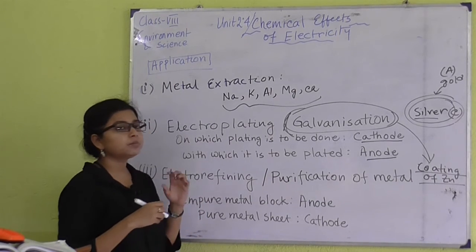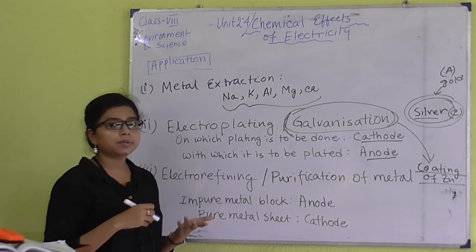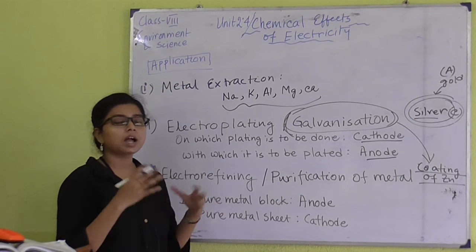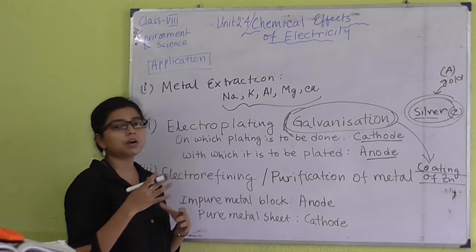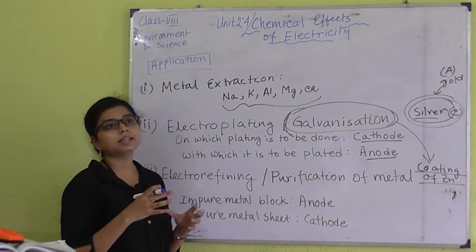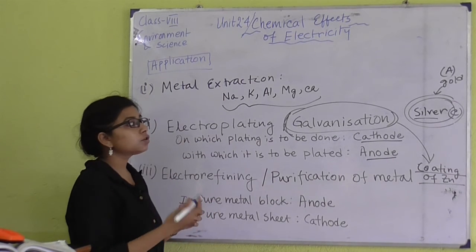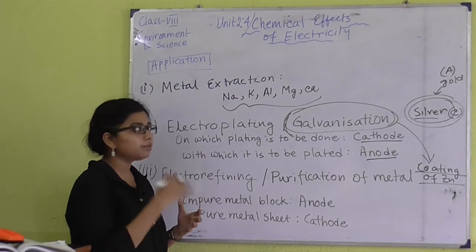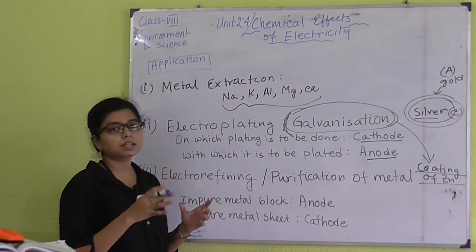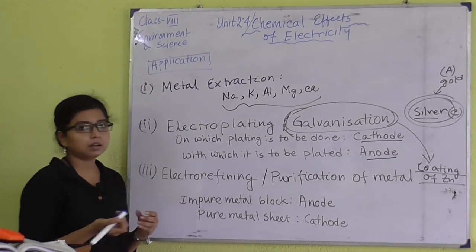We know that in presence of moisture, that means water vapor, and in presence of oxygen and air, if an iron utensil or iron material is kept outside for a prolonged period of time, we can see that rusting has been created over the material. So, to prevent rusting, galvanization is the process to protect the materials from rusting. So, by applying electrolysis, we can do this.